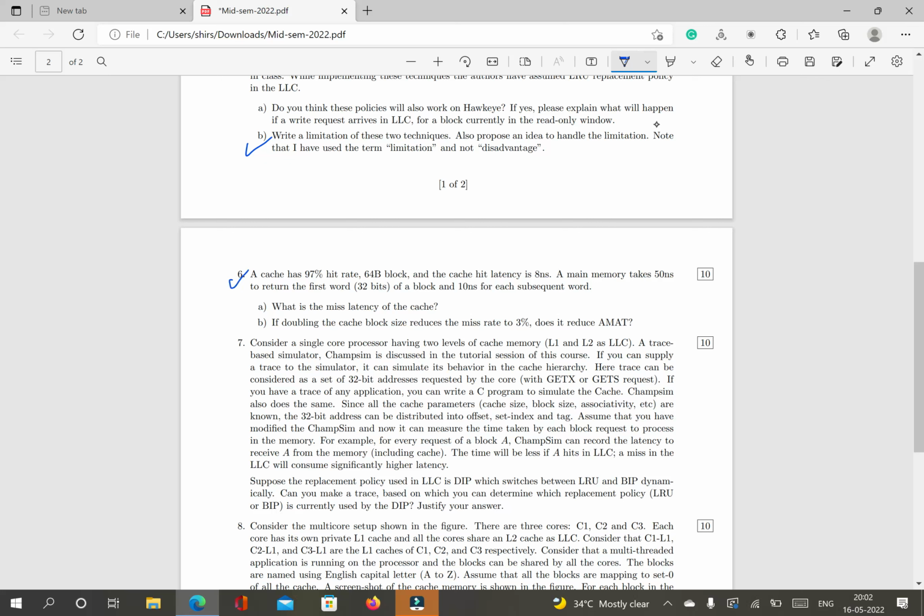Coming to question number 6, this is a very simple question, and again I removed this question and I gave 5 marks to all of those who have attempted it directly without verifying it, because there was some confusion in the question. Okay, so the first part is very straightforward. The answer is 200 nanoseconds. You can check, those who have written 216 or 208, I have deducted marks for that, because it is a very straightforward answer, 200 nanoseconds. So I have deducted some marks for the wrong answer here.